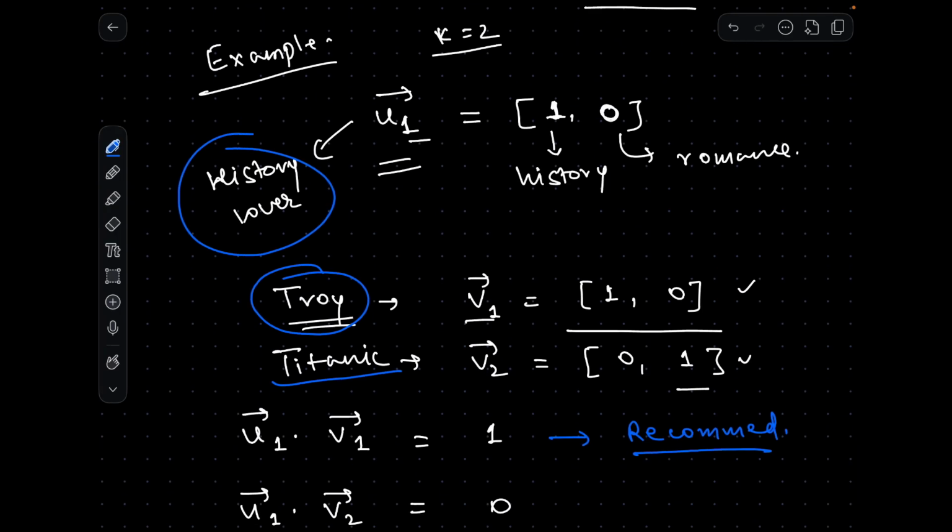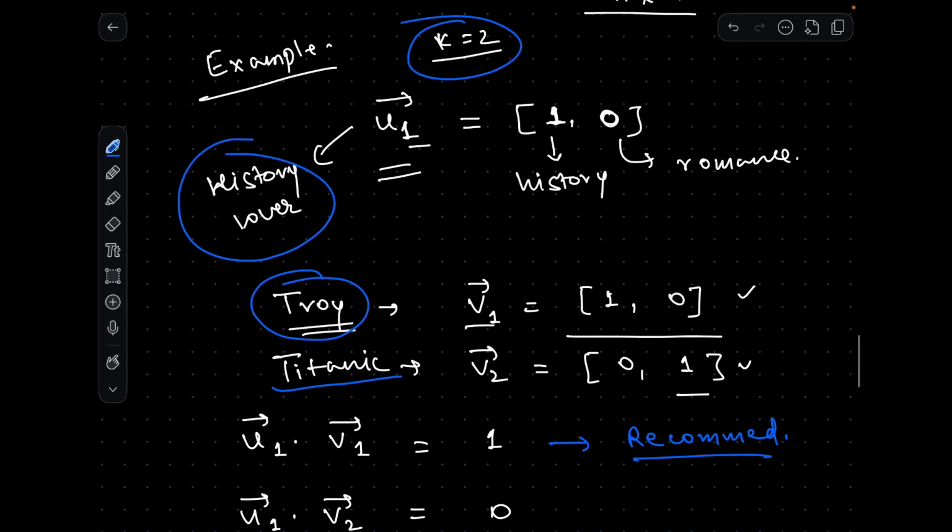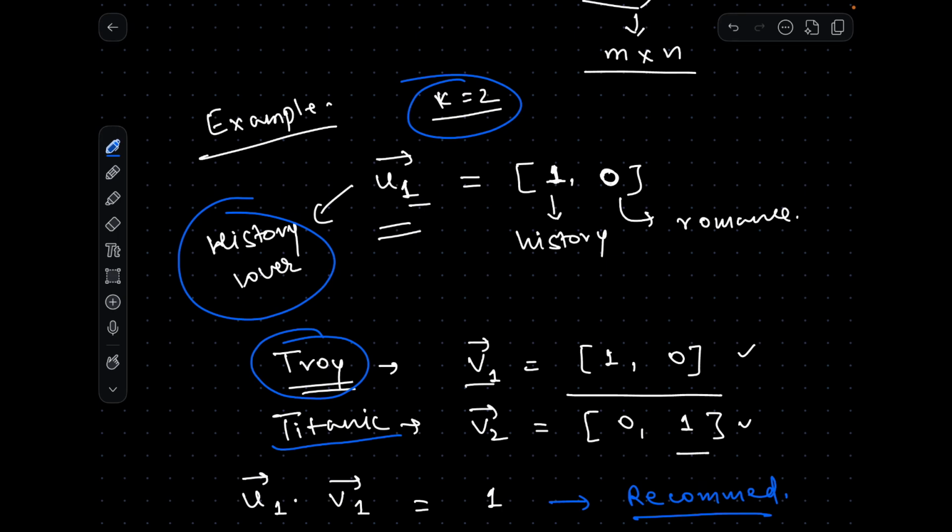Because we have factorized the very huge matrix where we had millions of users and thousands of columns for movies. Now that has been factorized to a smaller dimension K, which is nothing but a hidden concept, and we call it latent factor. And now if you see the dot product, it is much simpler. Earlier, one user vector had thousands of columns. Now it only has K columns.